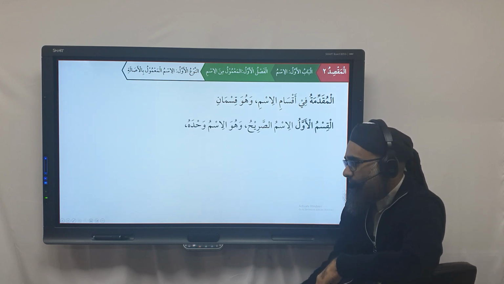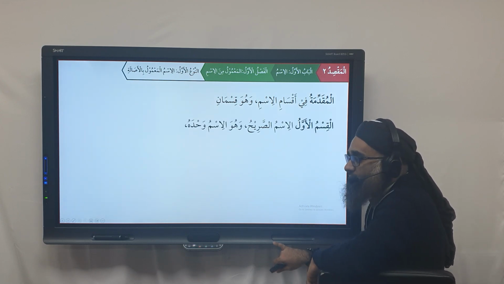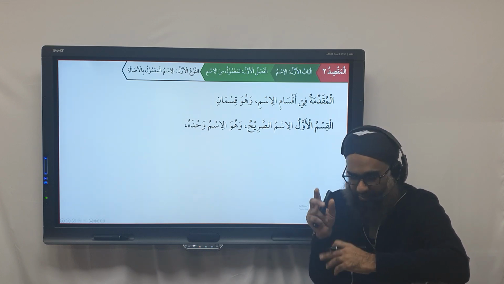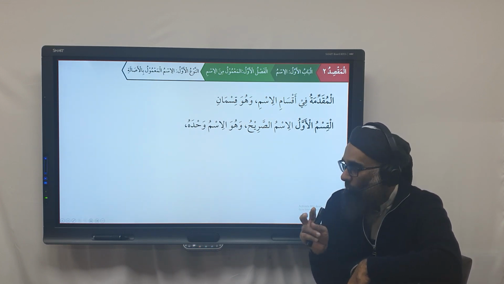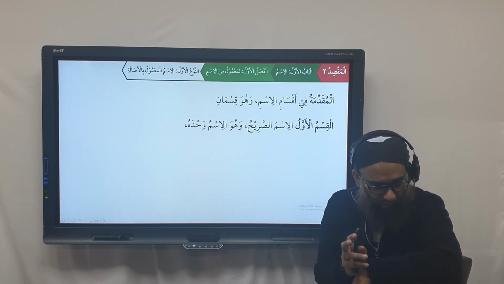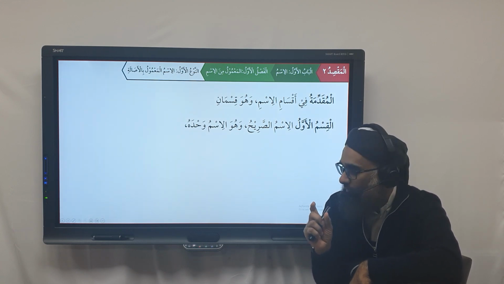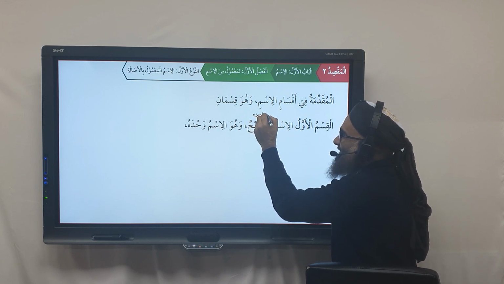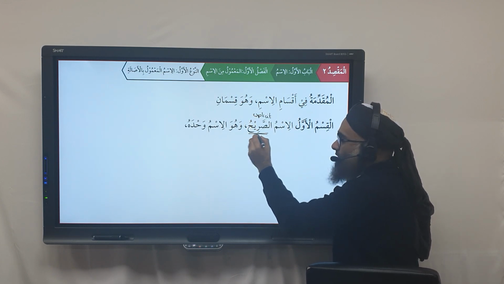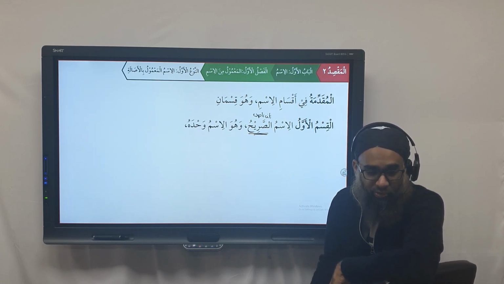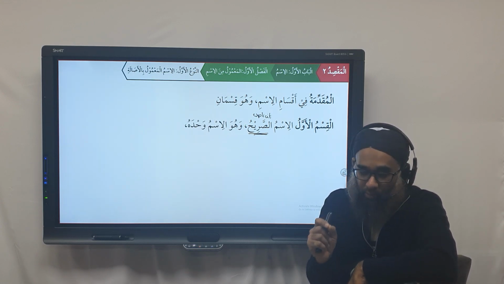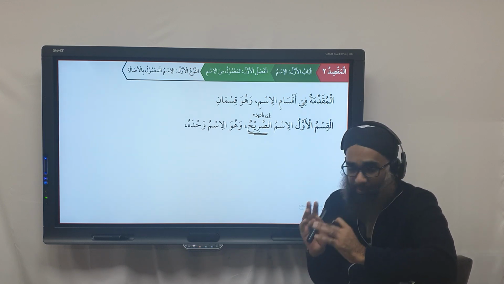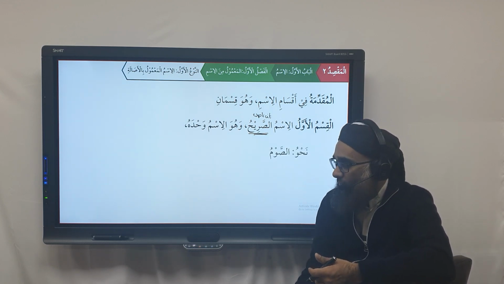So regarding the Ism, we said Al-Qism al-Awwal, Al-Ism al-Sarih. Before we discuss the I'rab of Ism, let's understand that there are two types of Ism. One is the Ism al-Sarih and one is the Ism al-Mu'awwal. You don't have to translate these terms, but just know the name of the term. Al-Ism al-Sarih is an Ism wahdahu, the noun by itself. When you have that noun by itself, that becomes the Ism al-Sarih. Like for example, Sawm.